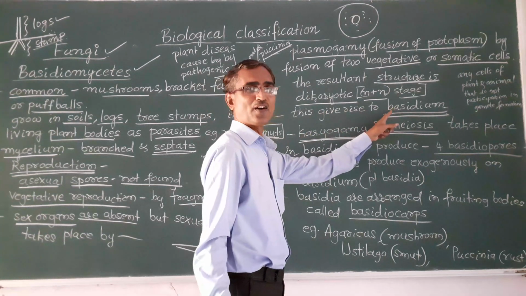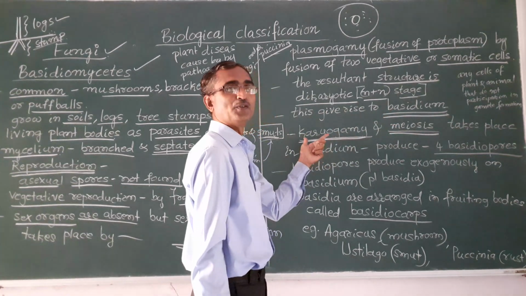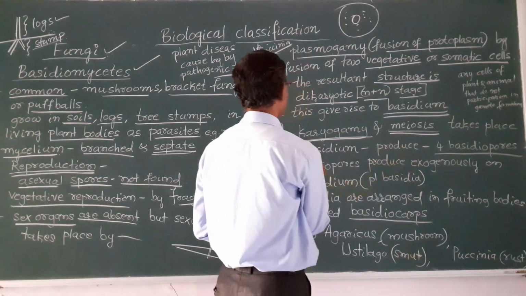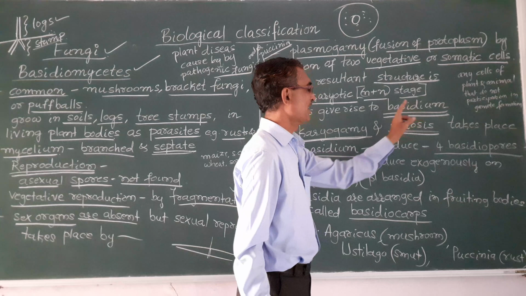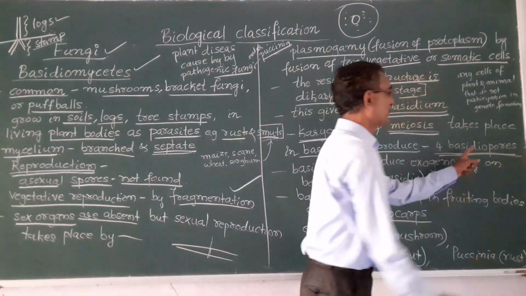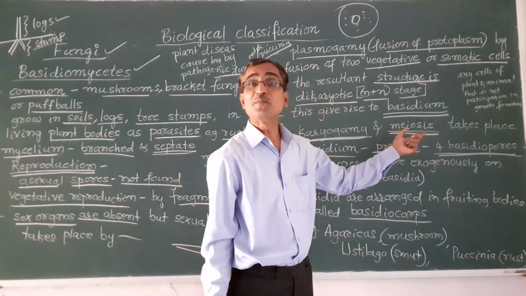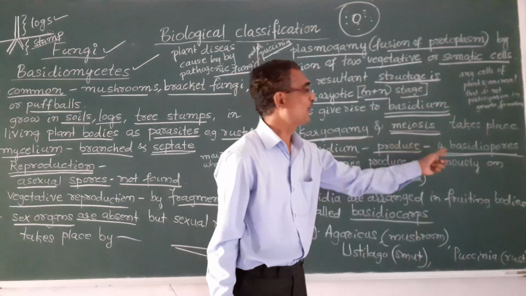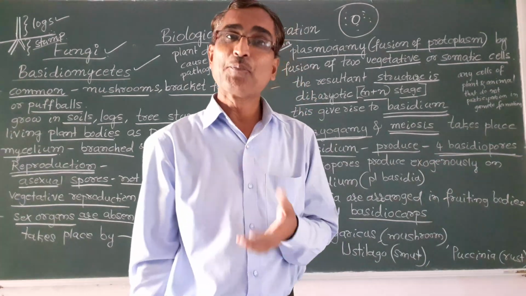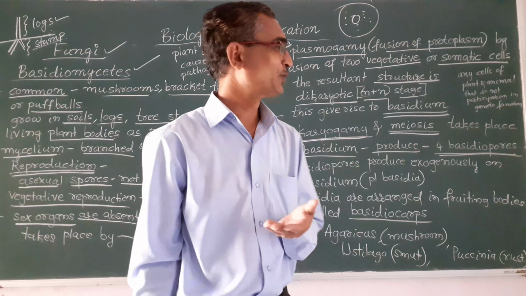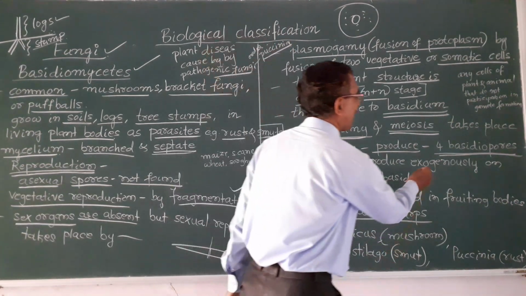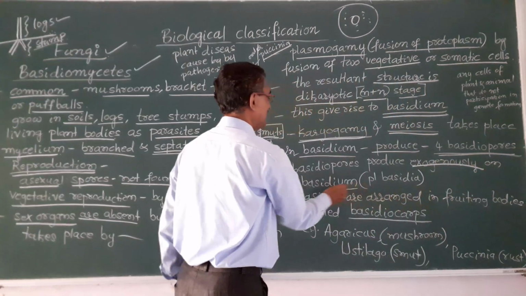After this basidium formation, karyogamy, that is fusion of nuclei, and meiosis, reduction division, take place in the basidium, and that produces 4 basidiospores. Because of this meiosis, 4 basidiospores are formed, which are haploid in nature, and these basidiospores are produced exogenously on the basidium.